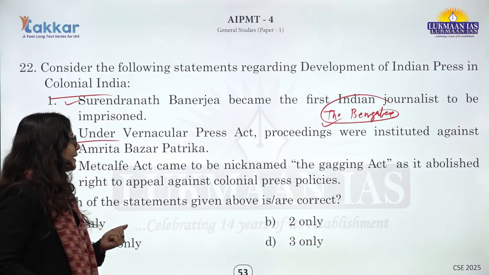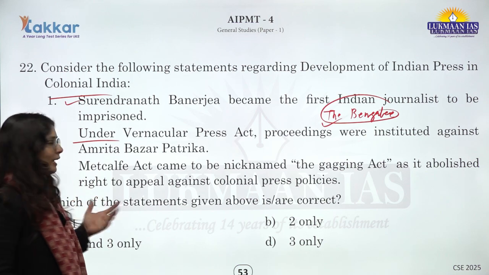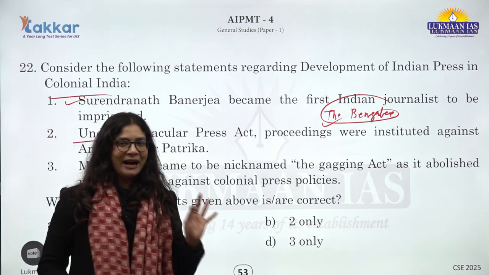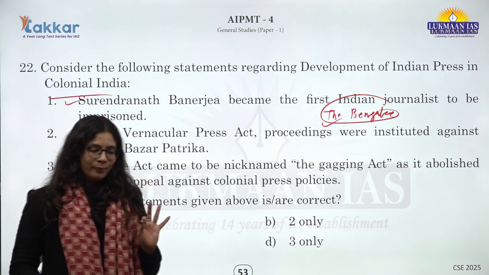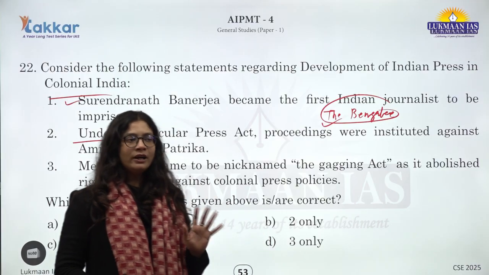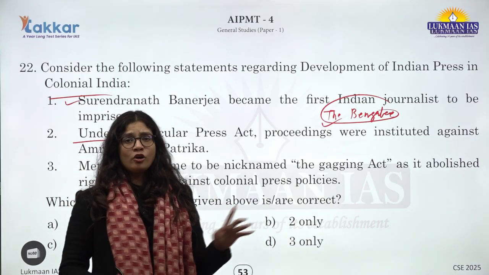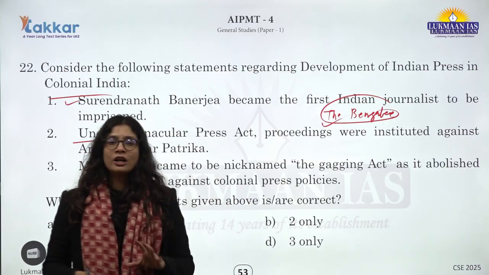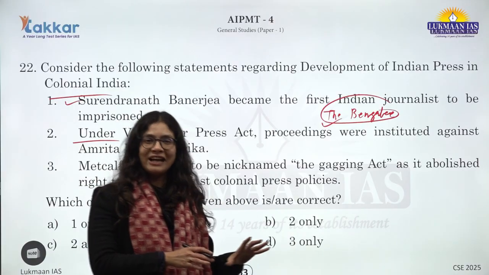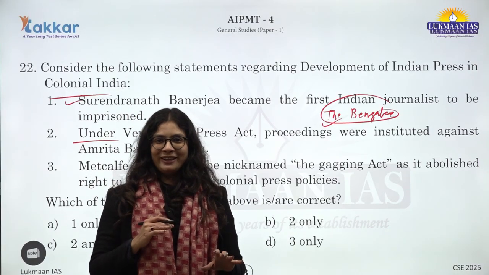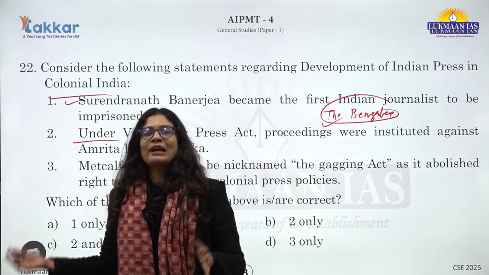Under the Vernacular Press Act, proceedings were instituted against Amrit Bazaar Patrika. They were targeted. Many Indian papers were targeted during the period, but Amrit Bazaar Patrika changed from vernacular to English overnight, so it skipped that system.